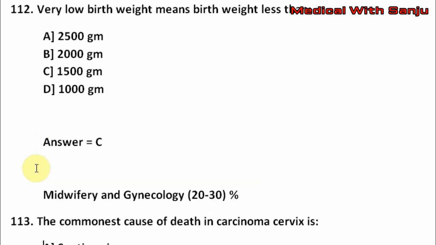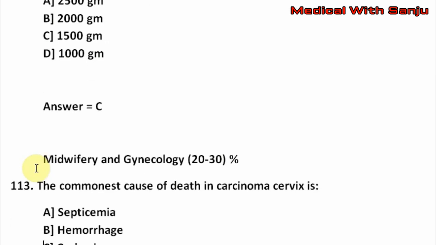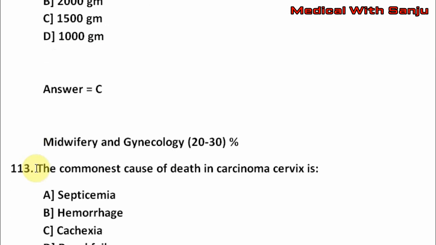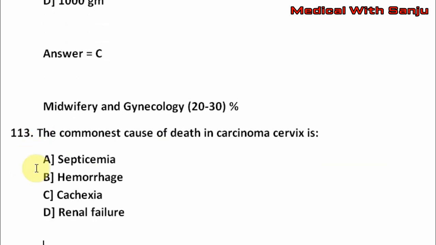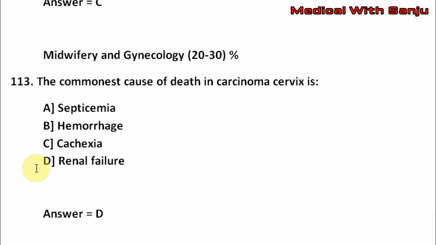Now from midwifery and gynecology there will be 20 to 30% of the questions. Question number 113. The commonest cause of death in carcinoma cervix is option A septicemia, option B hemorrhage, option C cachexia, option D renal failure. The right answer is option D, that is renal failure.